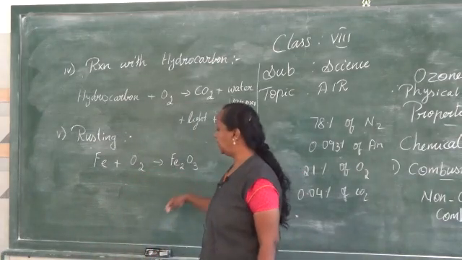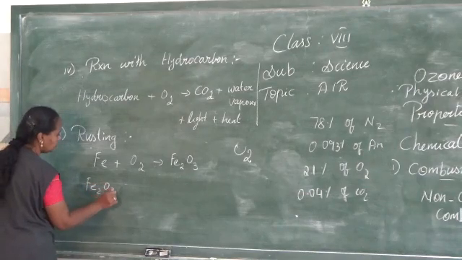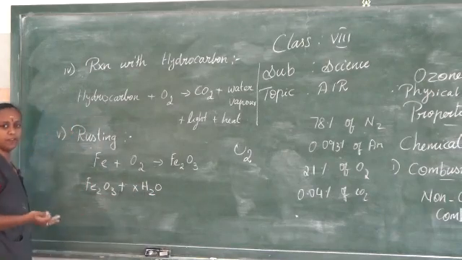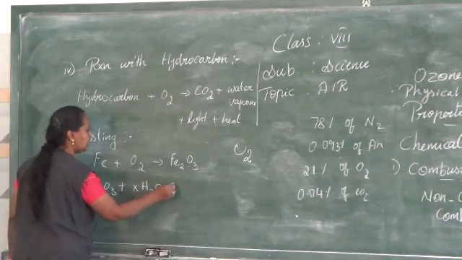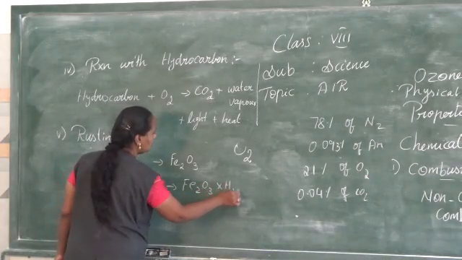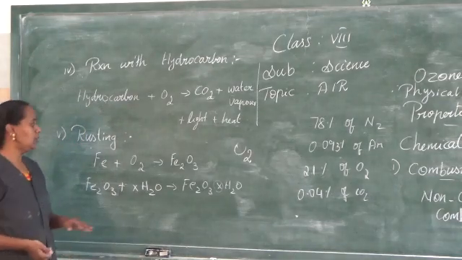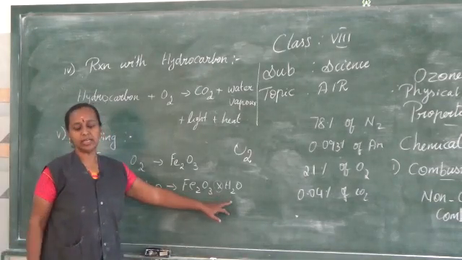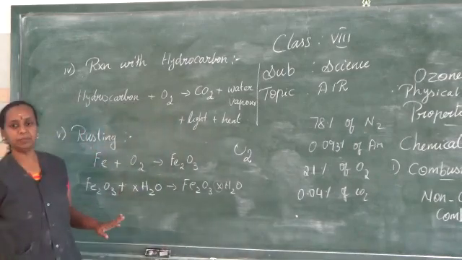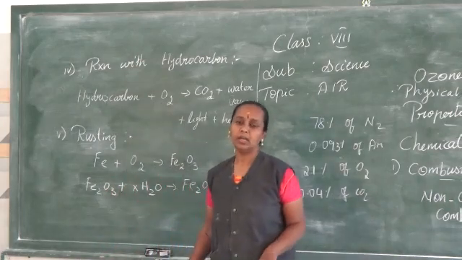When this Fe2O3 reacts in the presence of water, it can be written as Fe2O3.xH2O. This x is the number of water molecules present, so it is ferric hydrated oxide. I hope you understand what rust is. Rusting is the conversion of iron into hydrated oxide.